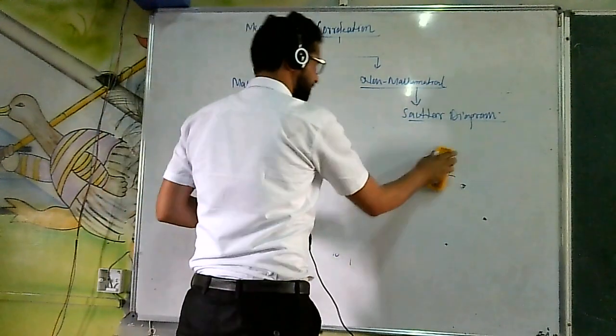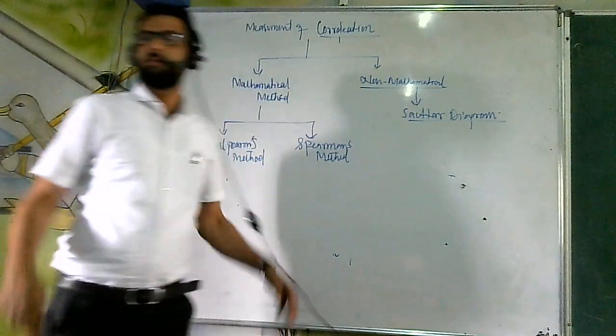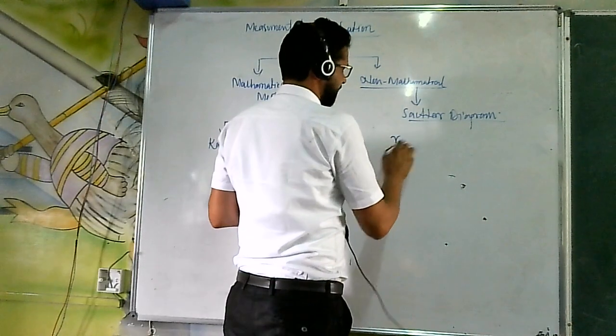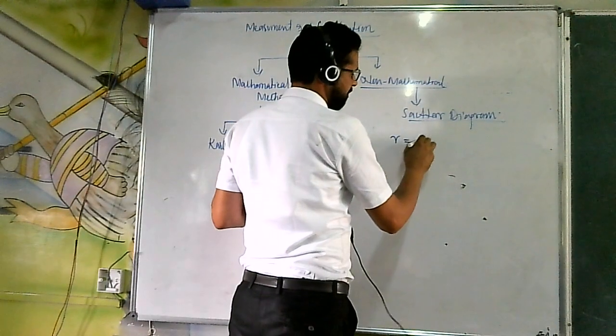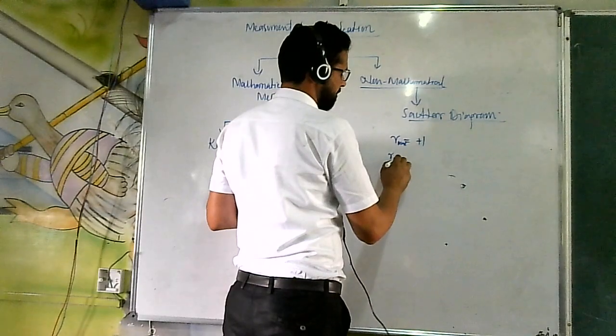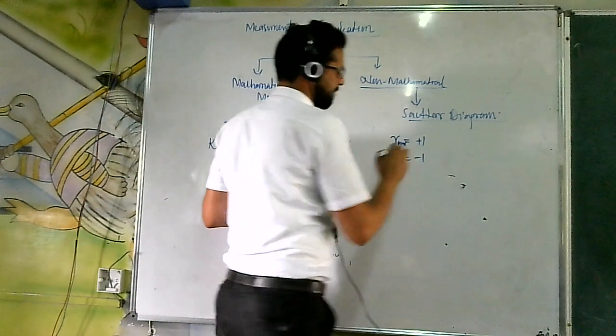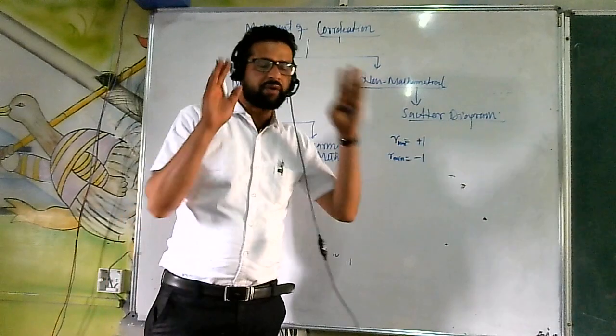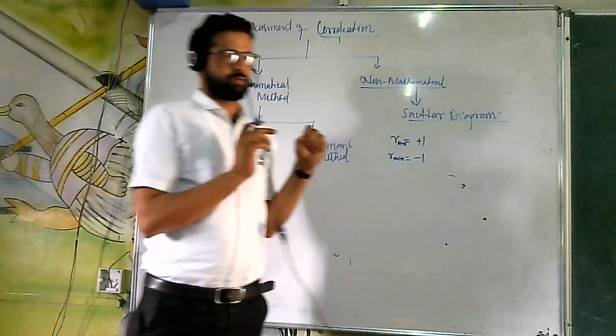The value of r has a minimum and a maximum value. The maximum value of r is +1, and the minimum value of r is -1. If r is +1, you call it perfect positive correlation.